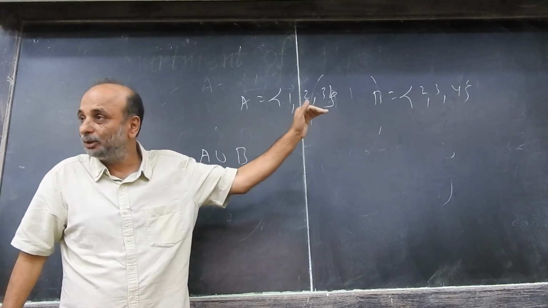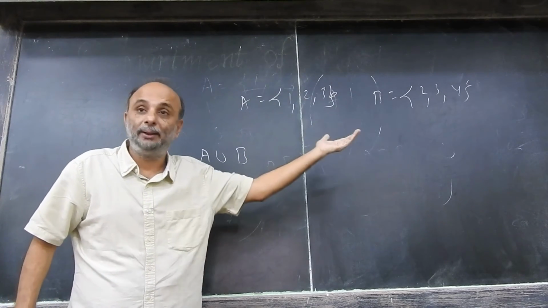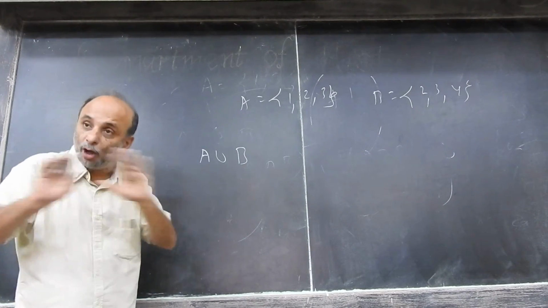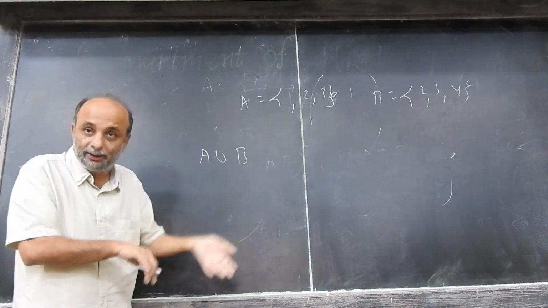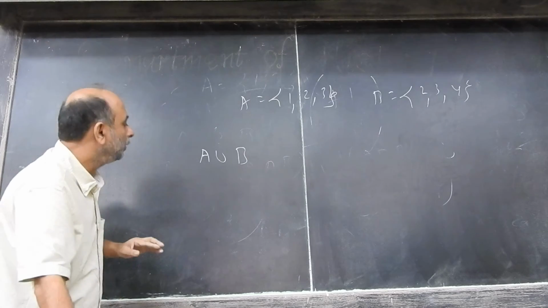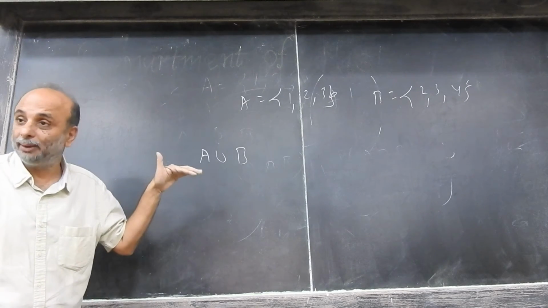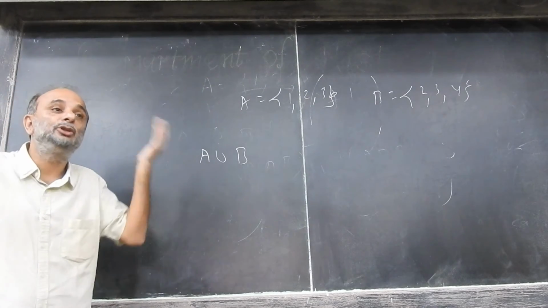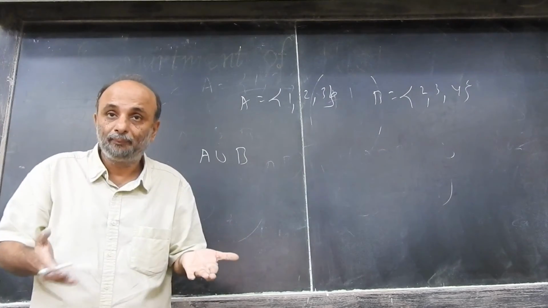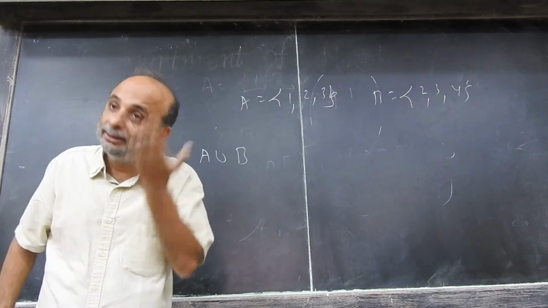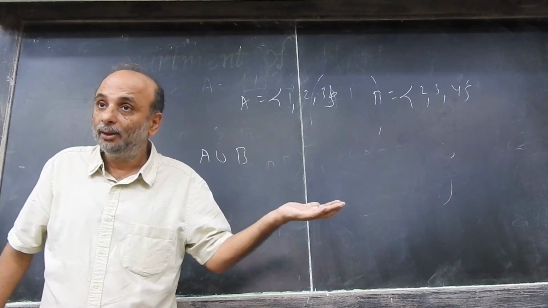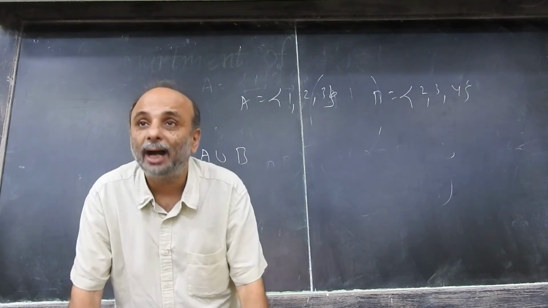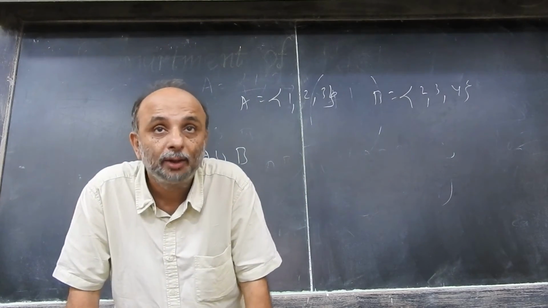So it's A or B. If A and B exhaust the event, so it's either head or tail, what will you write this event as? A union B. A union B exhausts all the possibilities, so A union B has to occur. When you toss a coin, it's either a head or a tail.